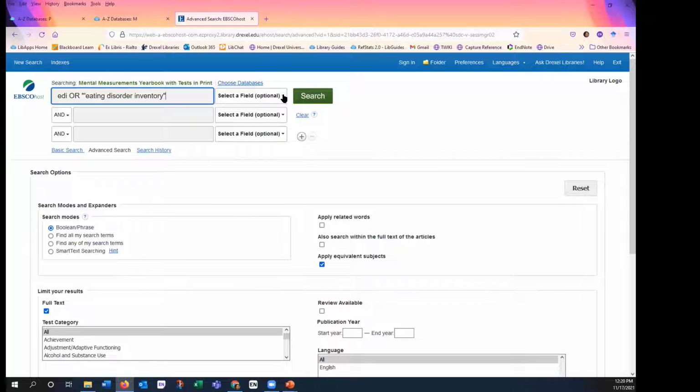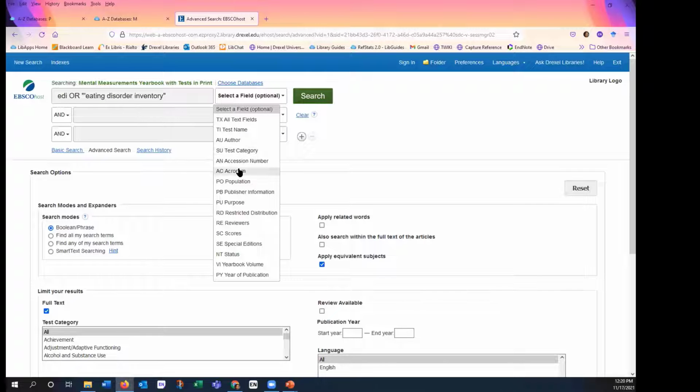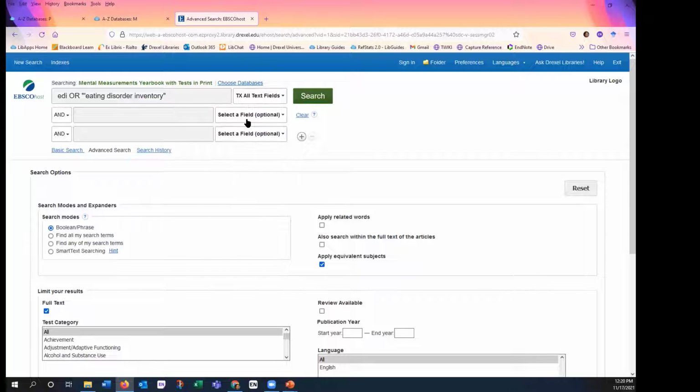If I were only looking for EDI, I could restrict my search to the acronym field. I could look at the test name field if I was just looking for Eating Disorder Inventory without the acronym. I'm going to look in all text fields.